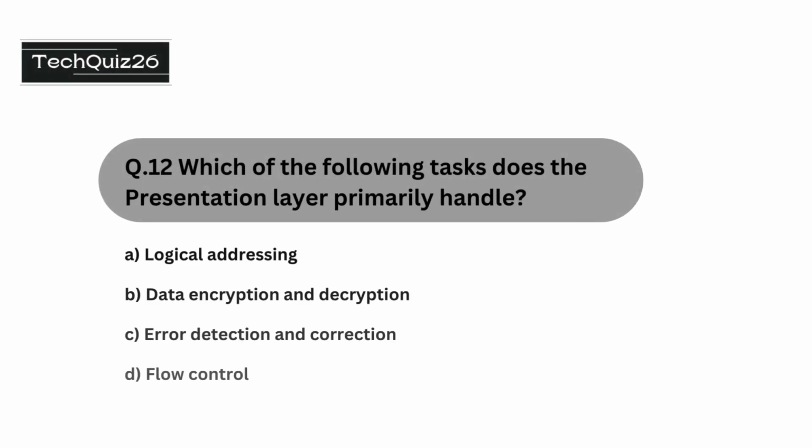Question number 12 is which of the following tasks does the presentation layer primarily handle? The options are logical addressing, data encryption and decryption, error detection and correction, flow control. The correct option is error detection and correction.